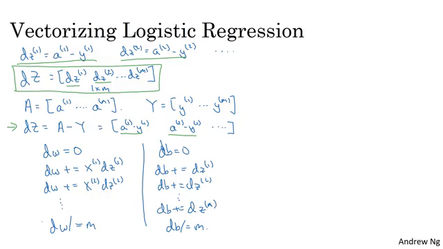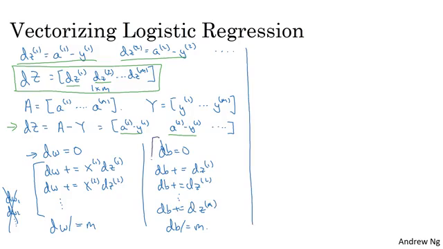We'd already gotten rid of one for loop, so at least now dw is a vector, and we weren't separately updating dw1, dw2, and so on. So we've gotten rid of that already, but we still had a for loop over the m examples in the training set. So let's take these operations and vectorize them. Here's what we can do.